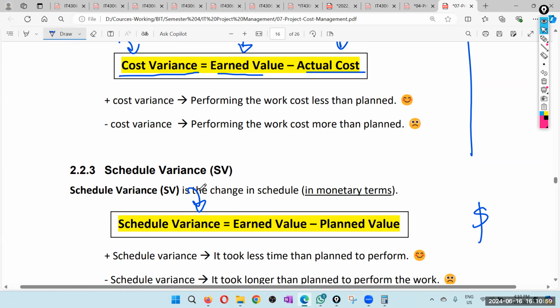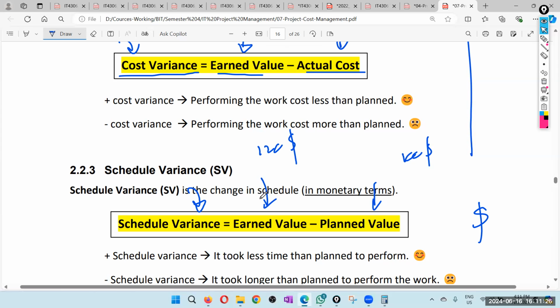Positive schedule variance means earned value is bigger than planned value. Let's take an example: we planned to do $100 of work, but we have done $120 worth of work. That means we are ahead of schedule. We are in a good situation time-wise. But remember that time-wise value is presented in dollars or rupees.